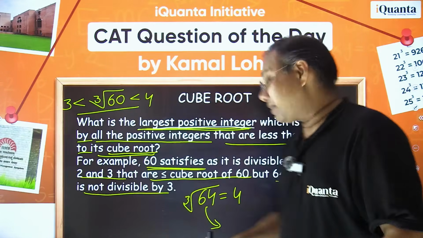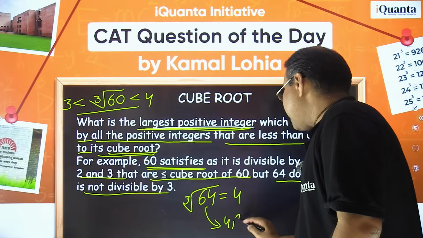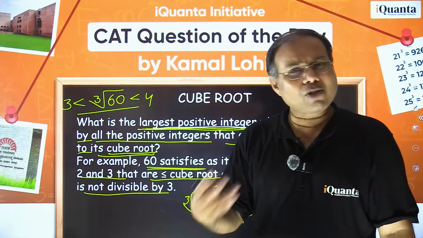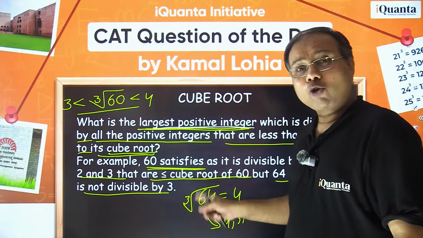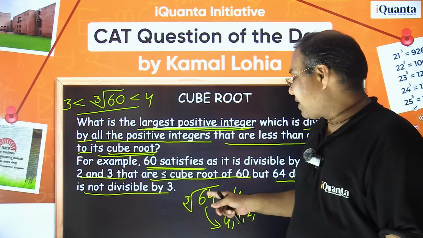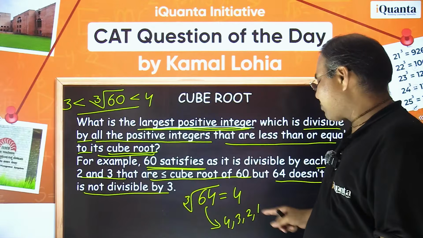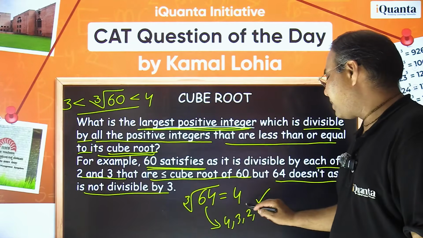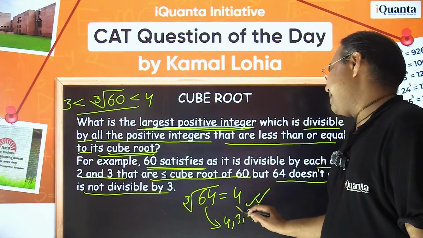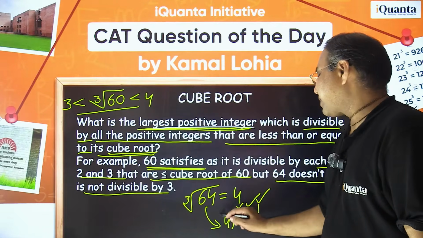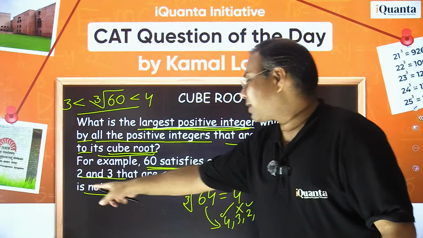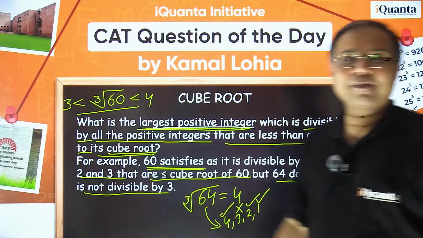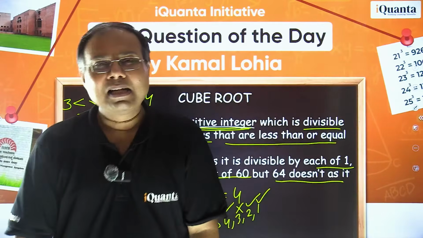When 64 is divisible by 4, 3, 2 and when all the integers, all the positive integers which are less than or equal to its cube root, right? Now cube root is 4 which is an integer, so now it should be divisible by 4 as well as 3 as well as 2 as well as 1. अब मुझे बताओ 1 से divisible तो है ना? Yes है. 2 से भी है क्या? हाँ है. 3 से है क्या? नहीं, right? 3 से divisible नहीं है, 4 से है. So that had been mentioned here because it is not divisible by 3, so that's why this 64 does not satisfy. Fine. So this example is already given and we have already discussed that.